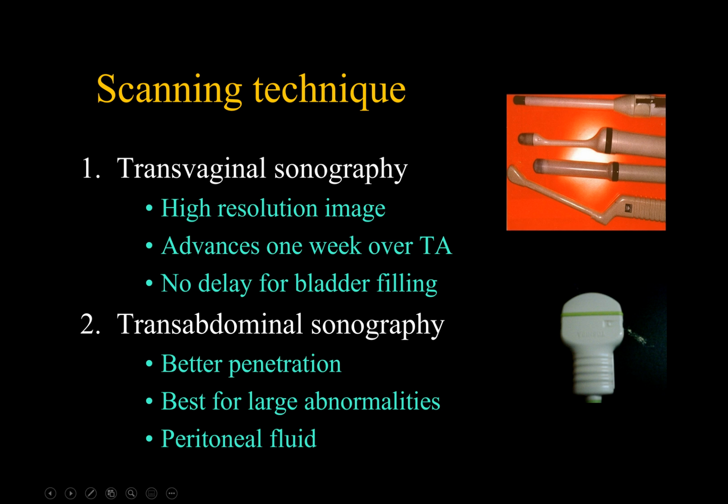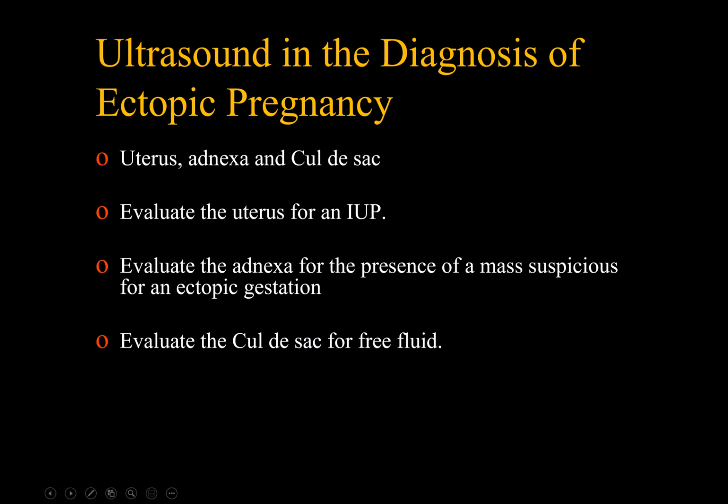So it is recommended to start scanning transabdominally to have an overview checkup of the pelvic organs and see if there is free fluid in the abdomen at the hepatorenal angle. Then a transvaginal scan is done for detailed imaging of the pelvic organs. What should you do? In the search for ectopic pregnancy, it is recommended to focus on 3 areas: uterus, adnexa, and cul-de-sac. The uterus is scanned to determine if there is intrauterine pregnancy or not. Adnexa is scanned to look for any mass, and the cul-de-sac is scanned for free fluid.